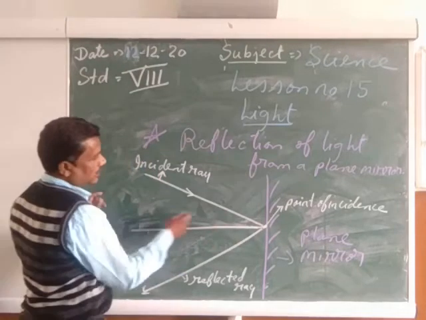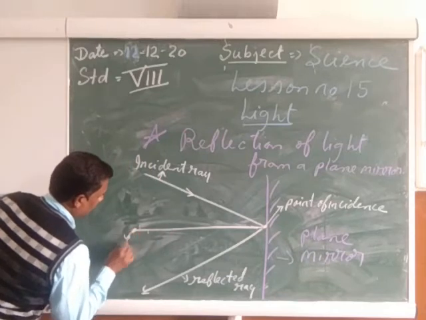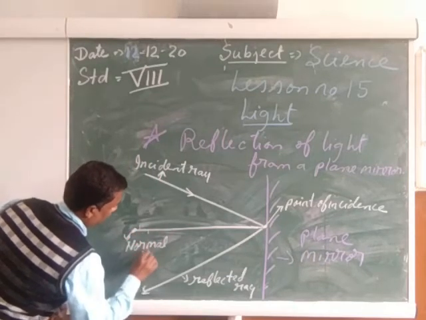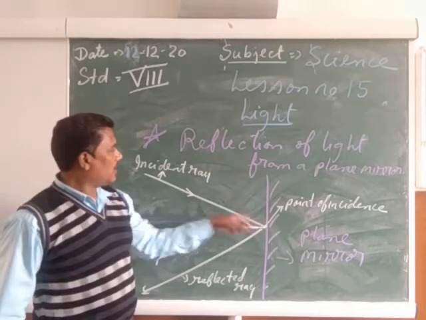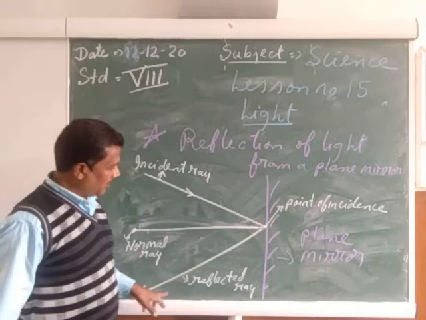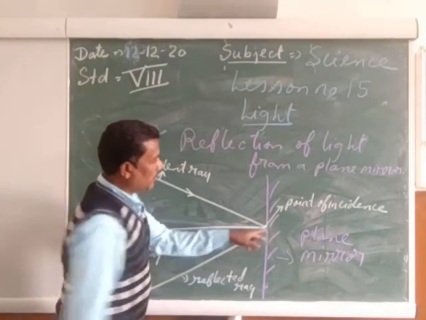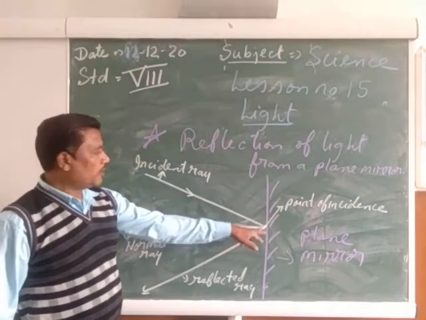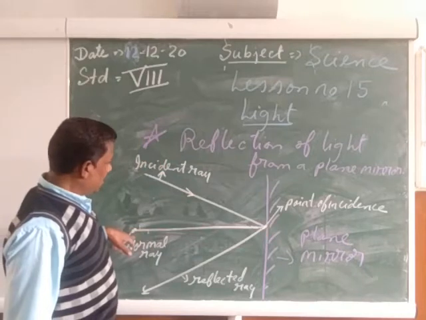We are calling it the normal. N-O-R-M-A-L, normal ray. So my child, the light which is falling on the mirror is called the incident ray. The light which is going back is called the reflected ray. Suppose from the point of incident we draw the 90-degree angle. It is called the normal ray.